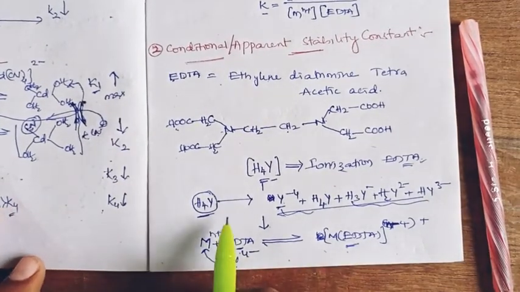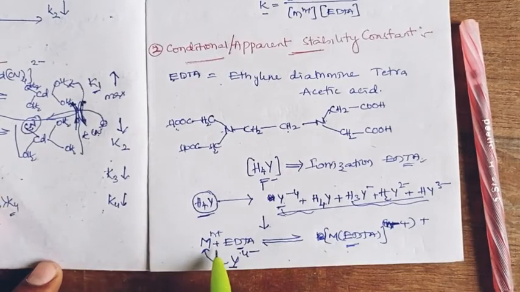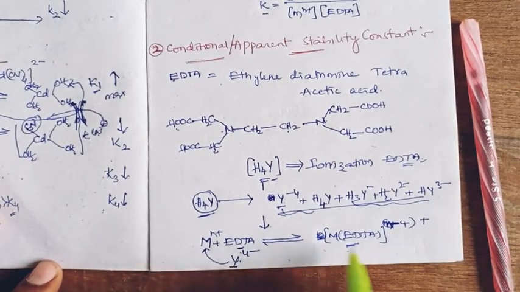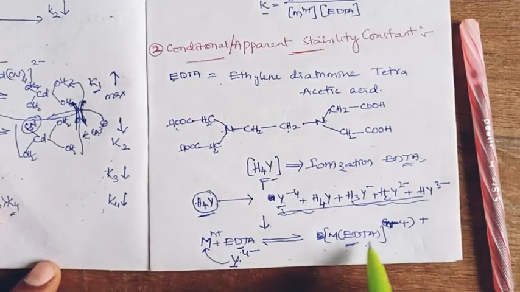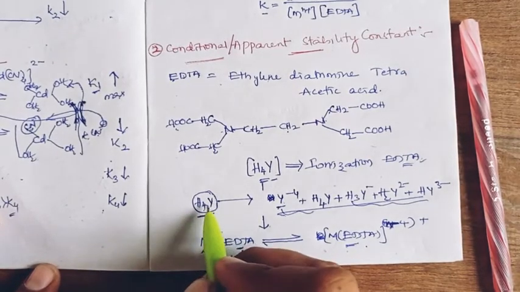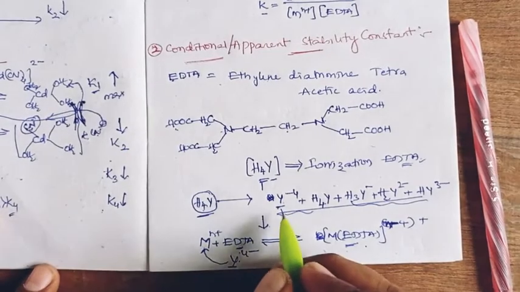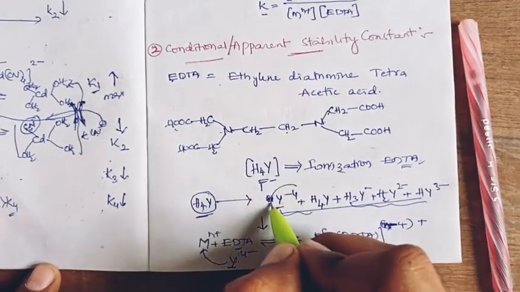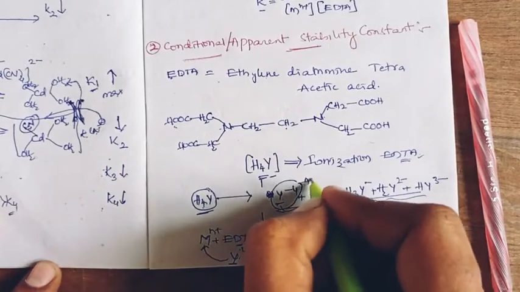So to get the metal EDTA complex, the 4-protonated EDTA should fully ionize. Thus only the fully ionized site is the active site.